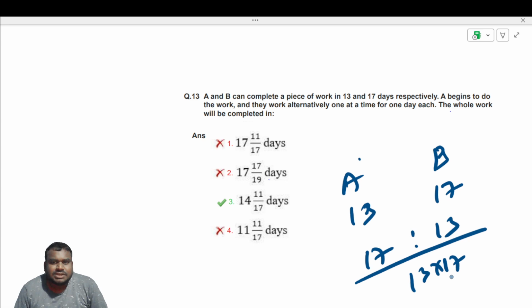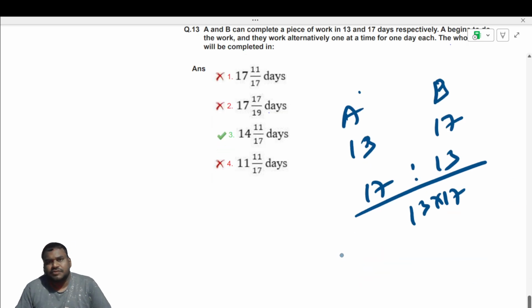So you have to multiply, to find the total number of works. First A works, then B works, then A works, then B works.